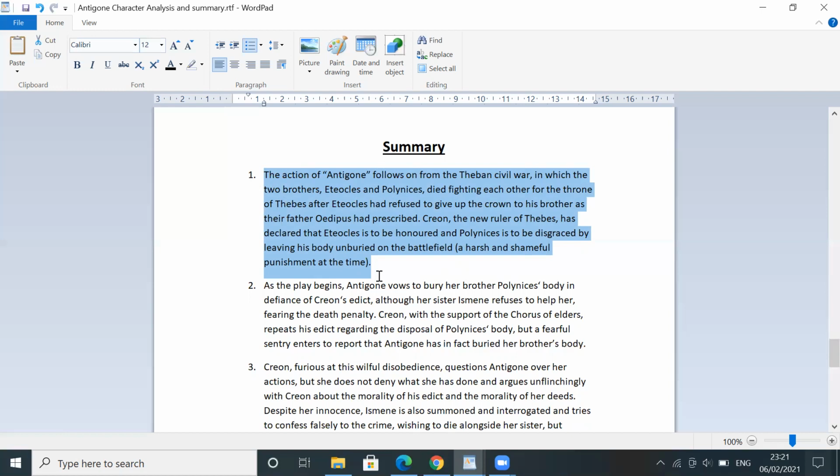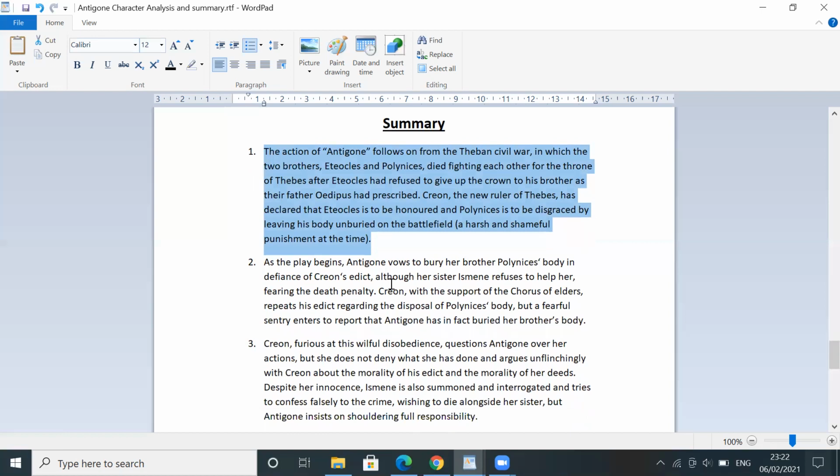So, as the play begins, Antigone vows to bury her brother Polynices' body in defiance of Creon's edict, although her sister, Ismene, refuses to help her, fearing the death penalty. So Creon, with the support of the chorus elders, of course the chorus elders are also a character in the play, I'm going to explain what they are later on in the video, repeats his edict regarding the disposal of Polynices' body, but a fearful sentry enters to report that Antigone has in fact buried her brother's body.